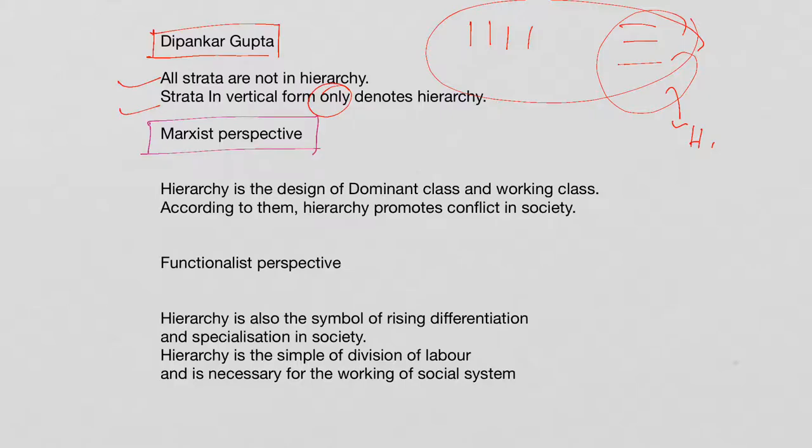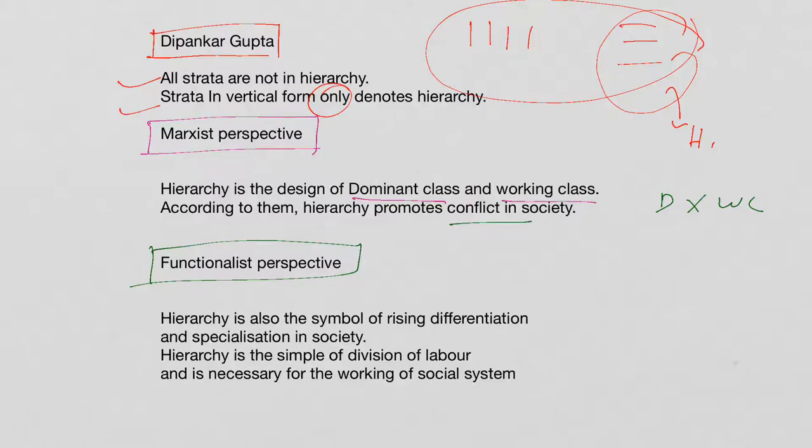Marxist perspective says that hierarchy is a design of the dominant class over the working class. Okay, there is a conflict perspective in society between the dominant and working class. That is the Marxist perspective. And functionalist. So what is the perspective of functionalists? We just discussed it in another part of the syllabus also. I'll tell you in one statement.